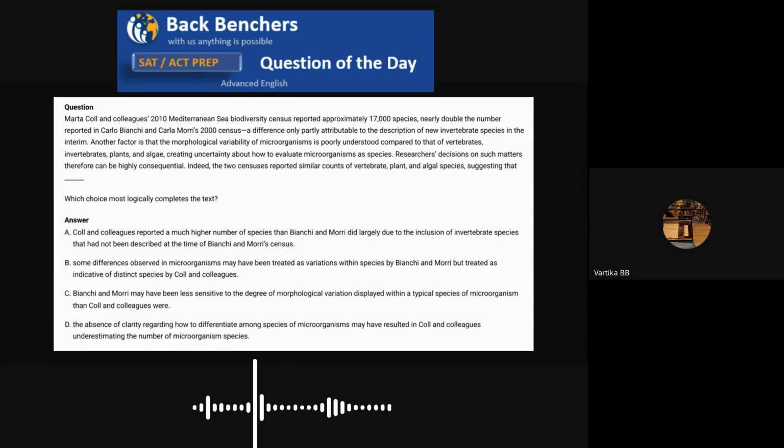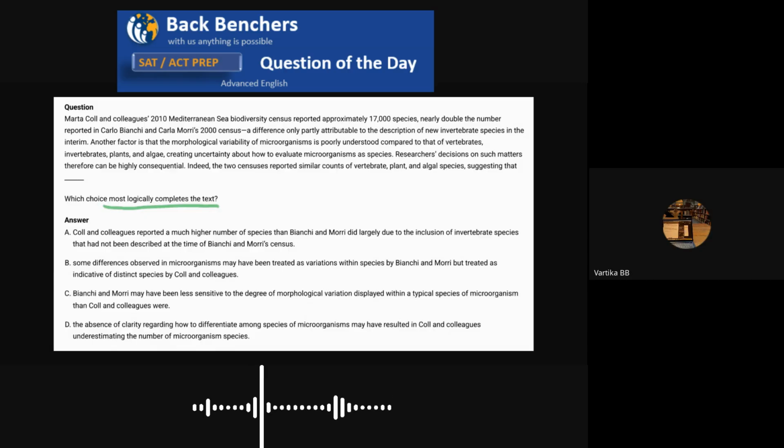Let's look at this inference question from SAT Reading and Writing. The question stem of the inference question will always ask you to most logically complete the text. Please pause the video here, attempt the question, and come back when you're ready with an answer. All right, let's read the passage and understand what it's saying.